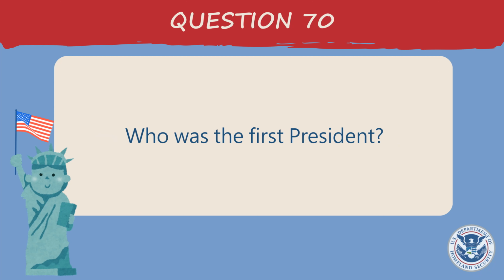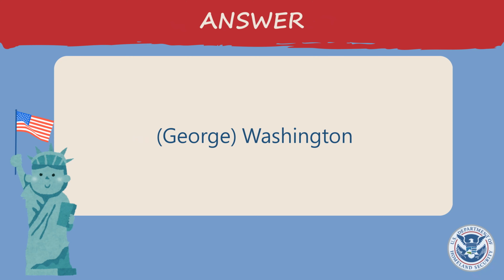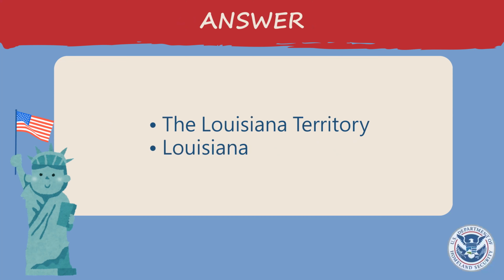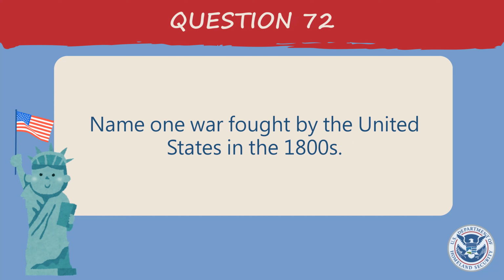Who was the first president? George Washington. What territory did the United States buy from France in 1803? The Louisiana Territory, Louisiana.